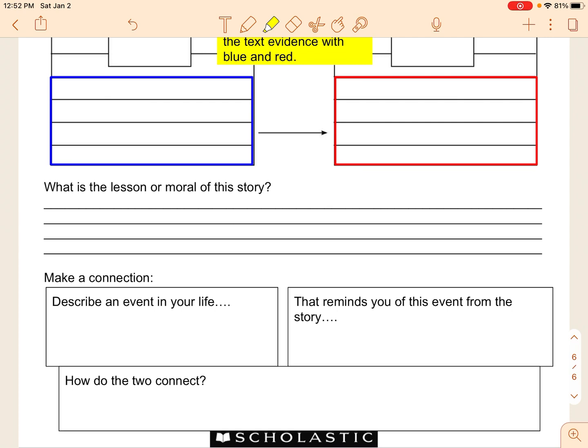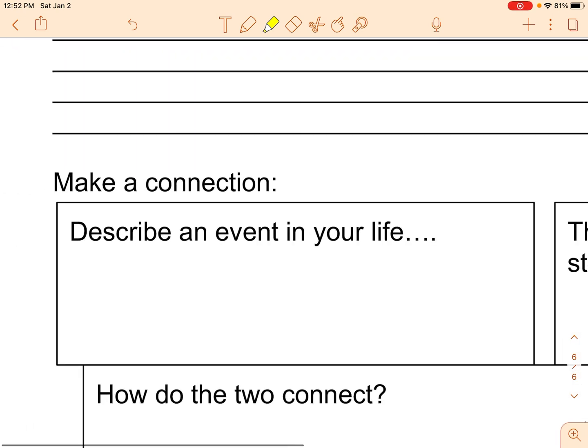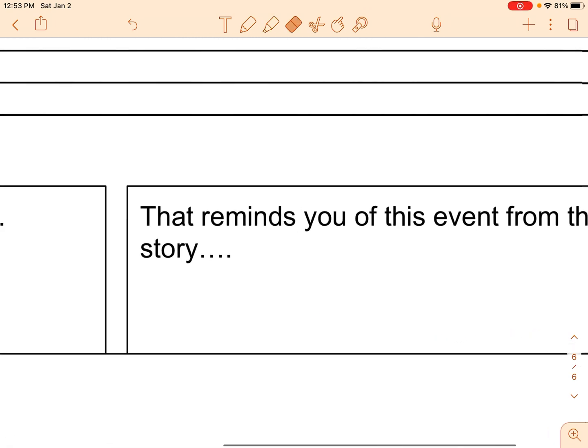And the last, you have 3 boxes. You're going to make a connection. Describe an event in your life that connects with Mr. Peabody's Apples. It could be something that happened to you, a book you read, a story you've heard, but you cannot say, I don't have one. You have to make a connection to the story, something in the story that reminds you of something that has happened in your life.